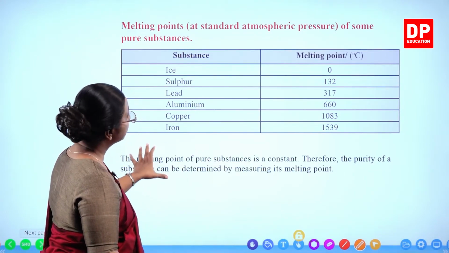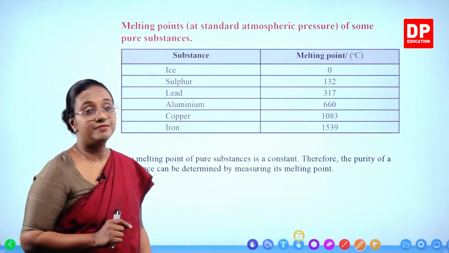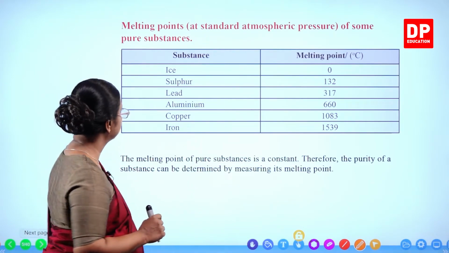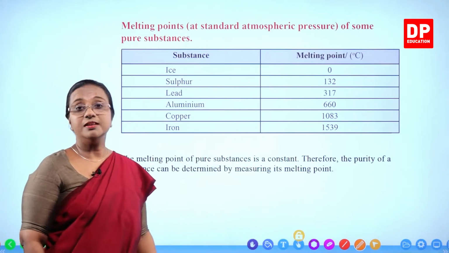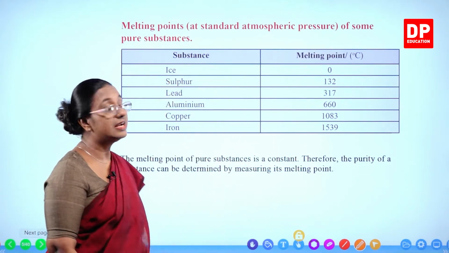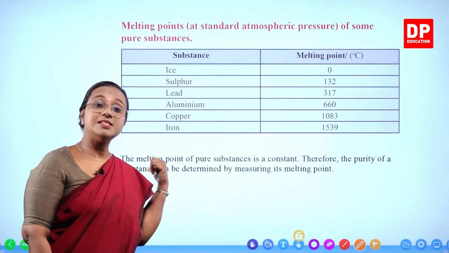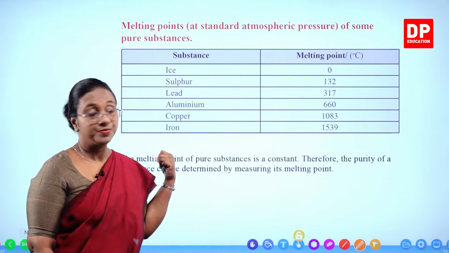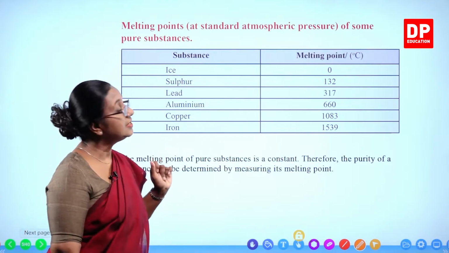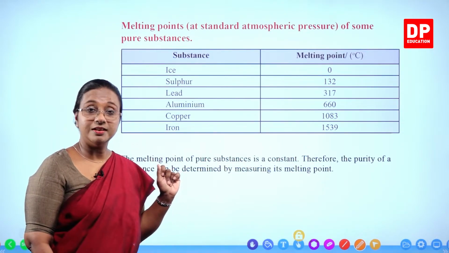Substance is given in the first column, melting point is given in degrees Celsius. First one is ice, so 0 degrees Celsius. What I said as standard atmospheric pressure and what is given as normal atmospheric pressure is the same value. So the melting point of ice is 0 degrees Celsius.